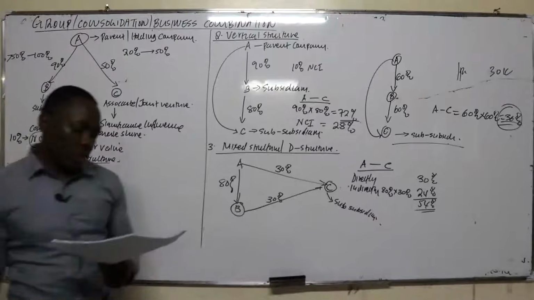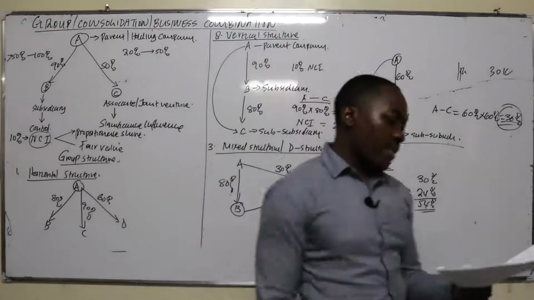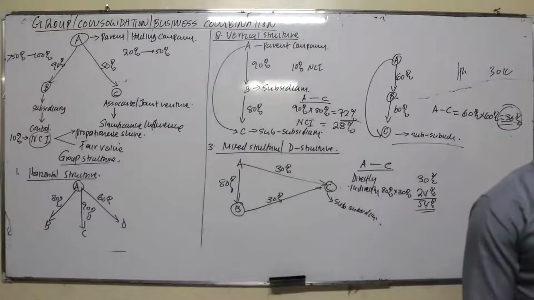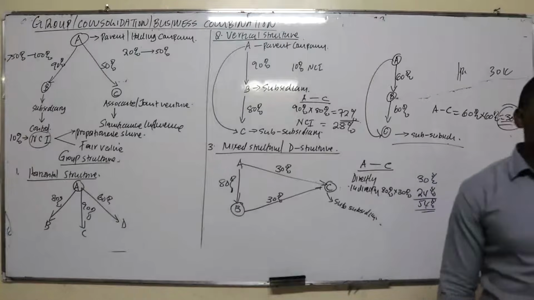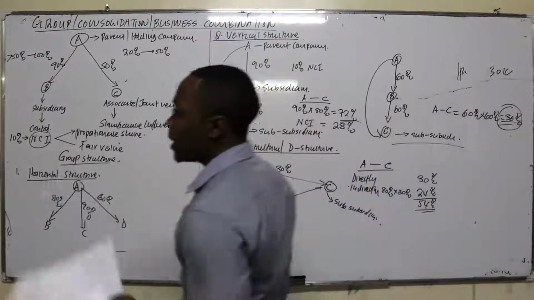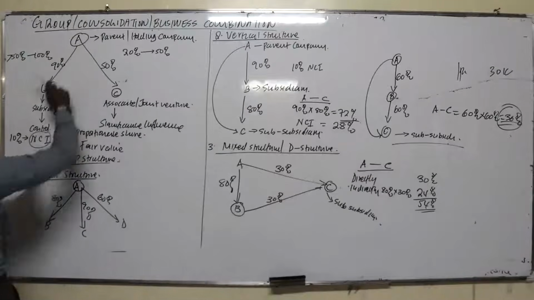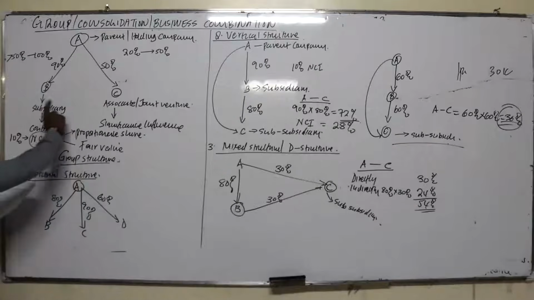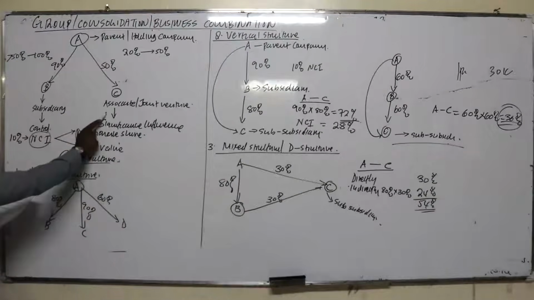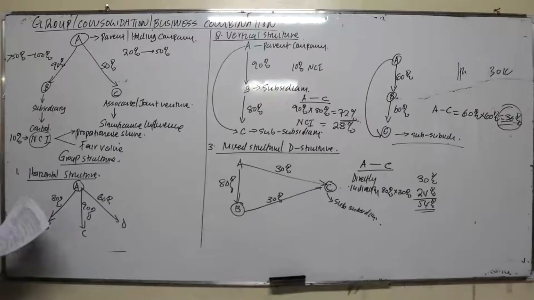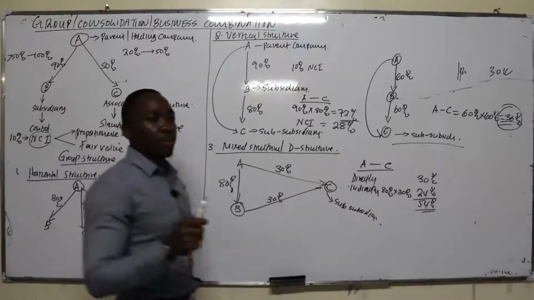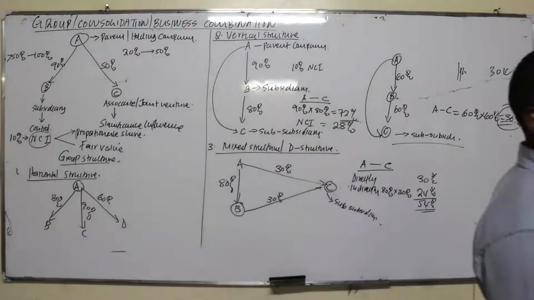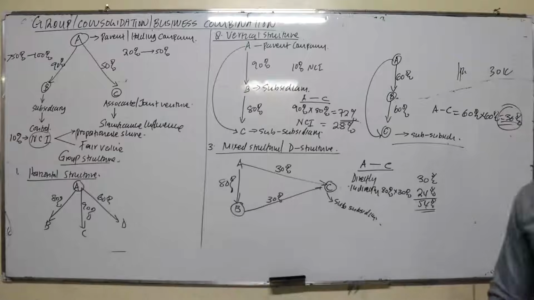And then I have explained about the group structure. Then there is an NB there. NB, only subsidiaries are consolidated. For ordinary share capital and the share premium, only the parent's is recognized. So when preparing the group account, the parent is the company which will consolidate the financial statements. We only consolidate a subsidiary. We don't consolidate an associate, since we cannot control the associate. We account for an associate using what we call the equity method. So you only consolidate a subsidiary, and you don't consolidate the ordinary share and the share premium of the subsidiary.